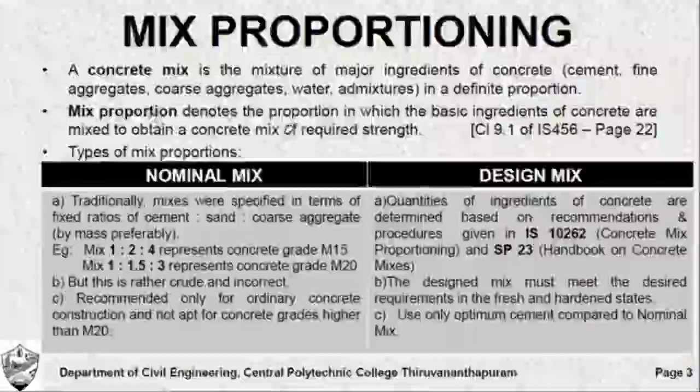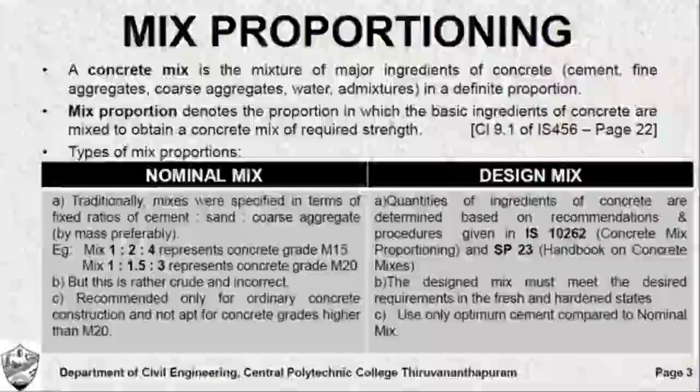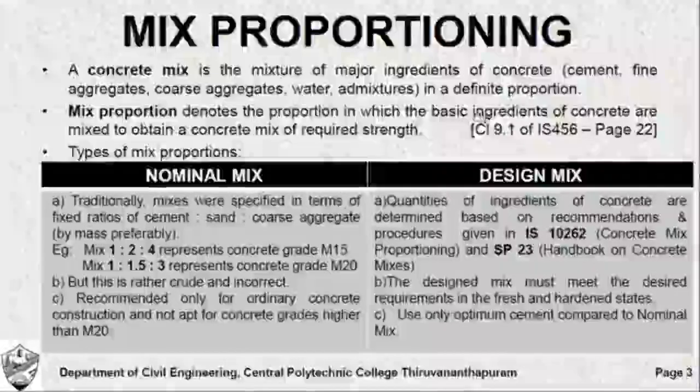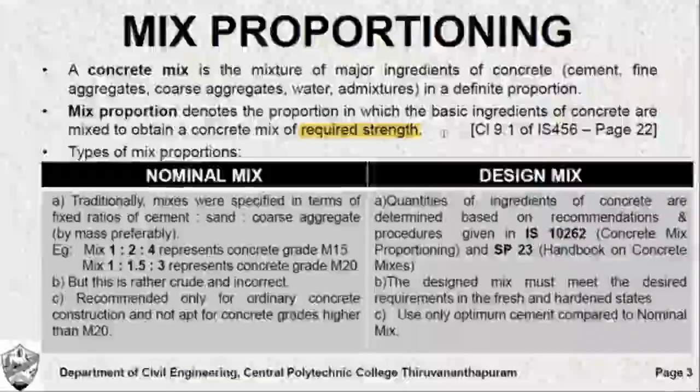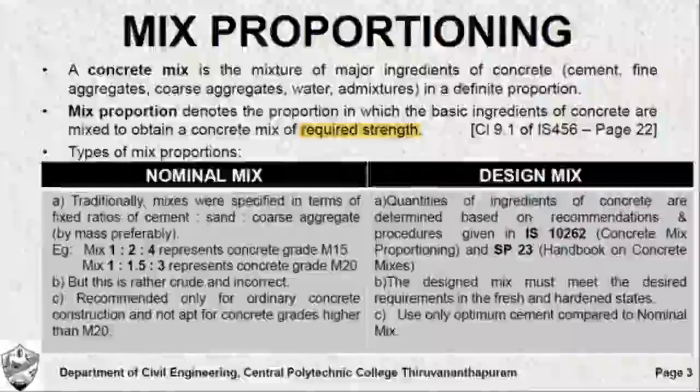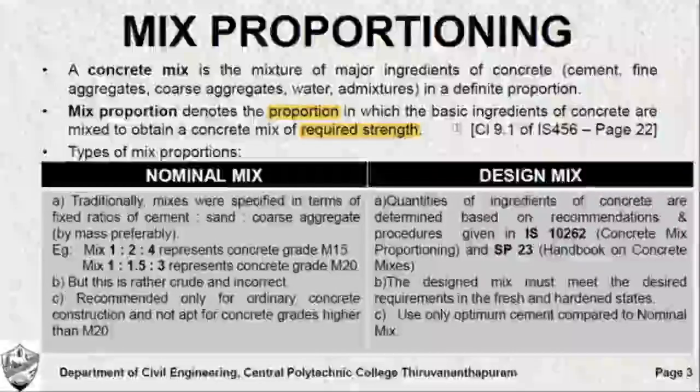Mix proportion is the definite proportion in which the basic ingredients of concrete are mixed in order to obtain the desired, the required strength. It is very important that you get the required strength if you mix these ingredients together in the definite proportion. Details and recommendations of these are given in page number 22 of IS 456.